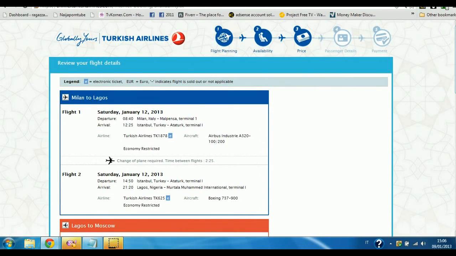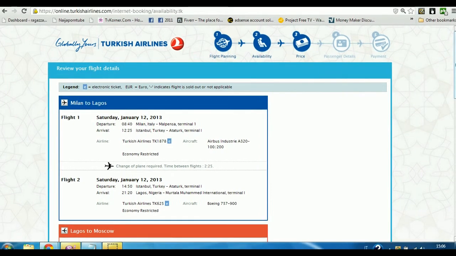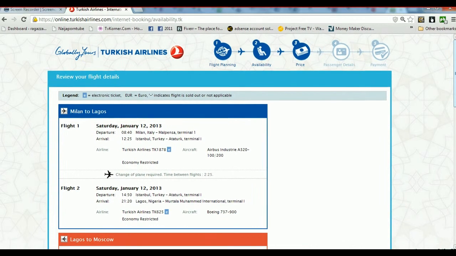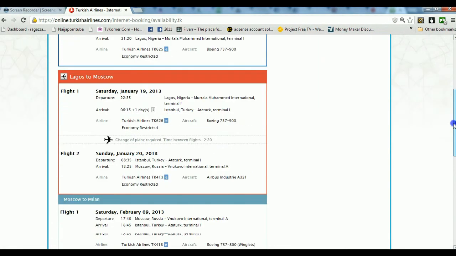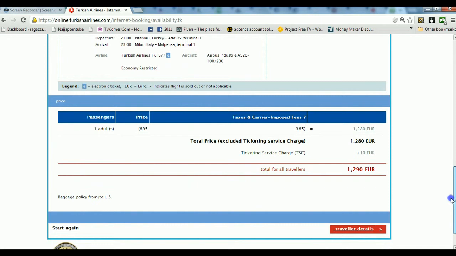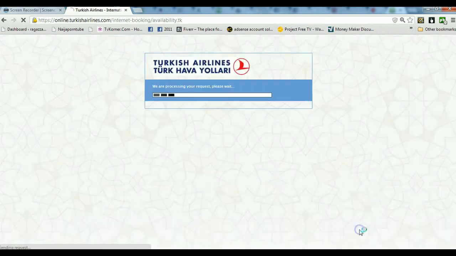Now it will show you all the flight information for this flight, as in the time, the duration of the flight, and everything. Since we don't already check them before, it will show us here the total amount for the flight, which is 1,290. If you agree with the price, just click the next one, traveler details.